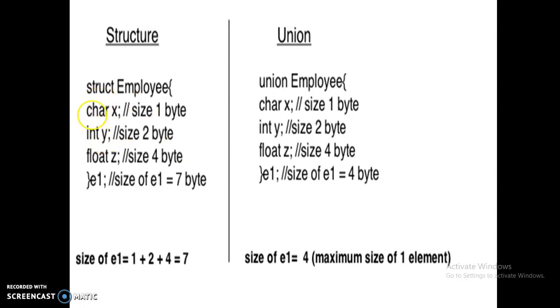So in total, the variable here is E1. The size of the structure variable E1 is 7 bytes, because the character type has 1 byte, the integer has 2 bytes and the float has 4 bytes. Totally 7 bytes here. So this is the size of the structure.